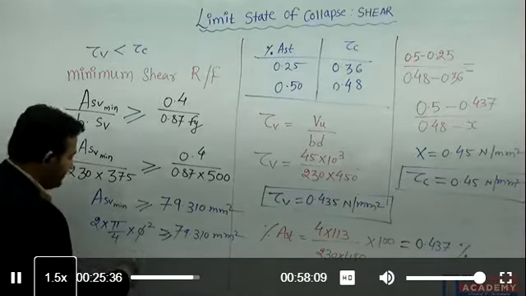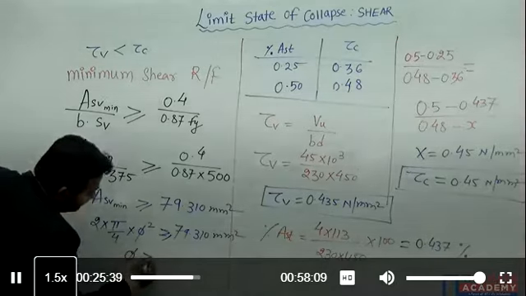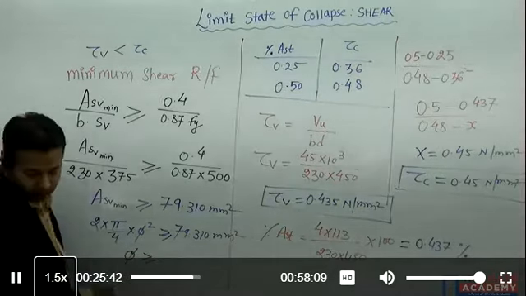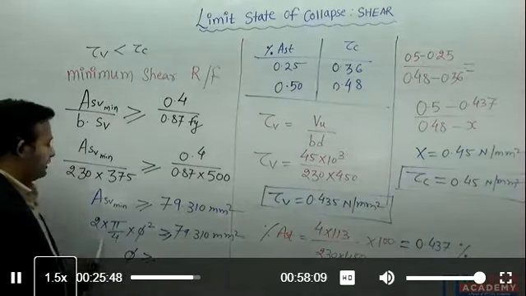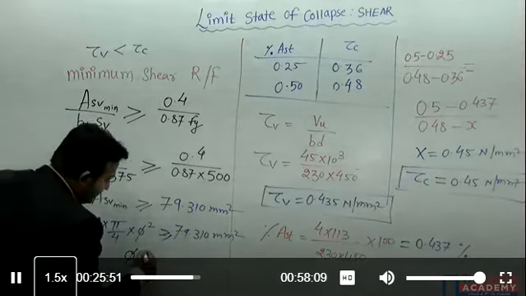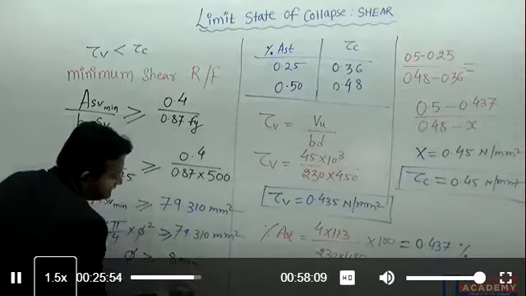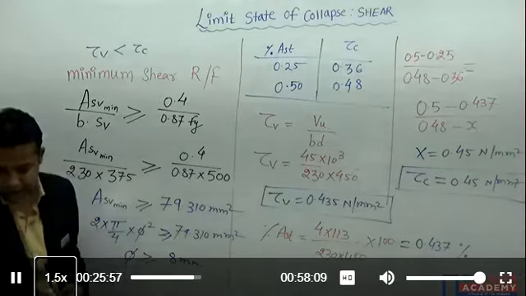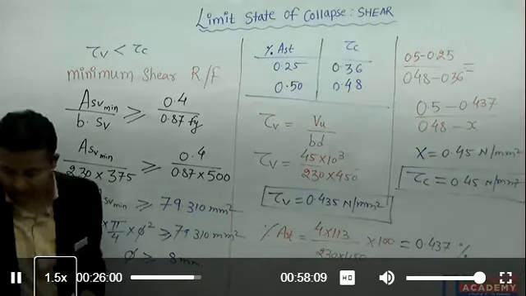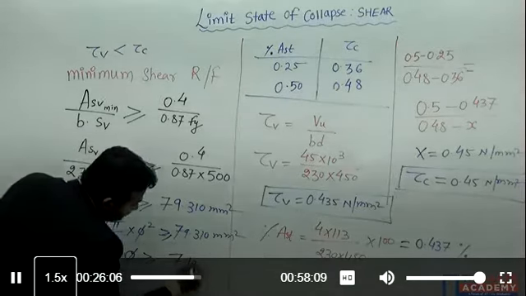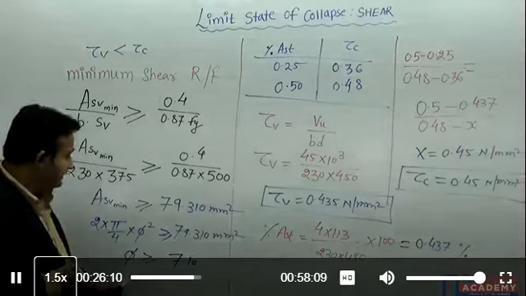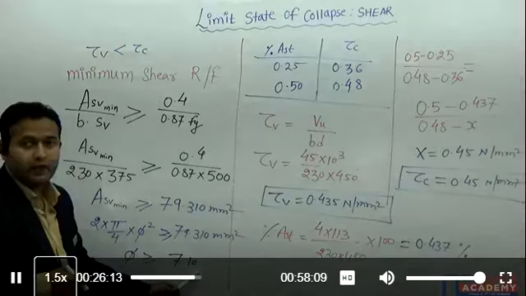From here I can calculate the diameter of bar should be greater than or equal to 79.31 divided by 2 into pi by 4. The exact value I'm getting here is 7.10, which means I should provide a diameter of bar greater than 7.10 mm.